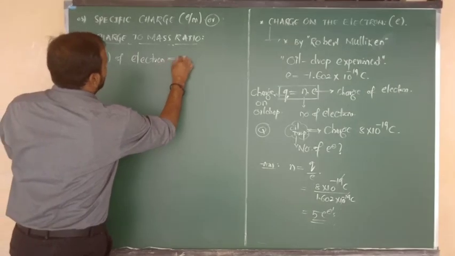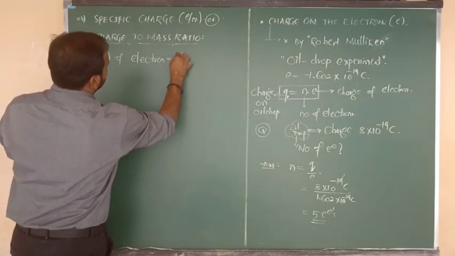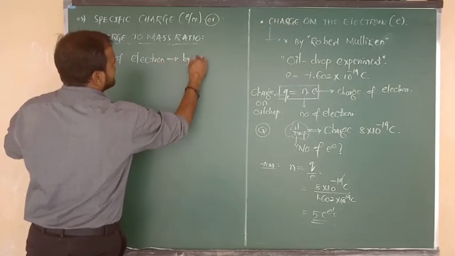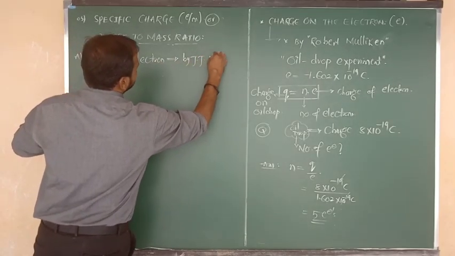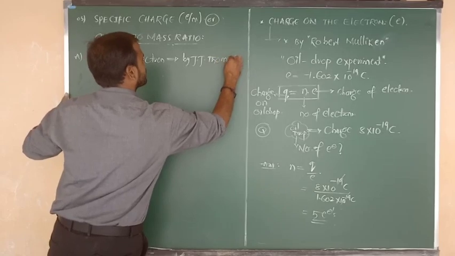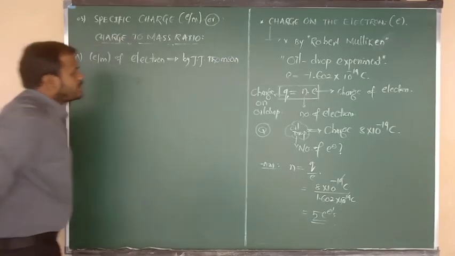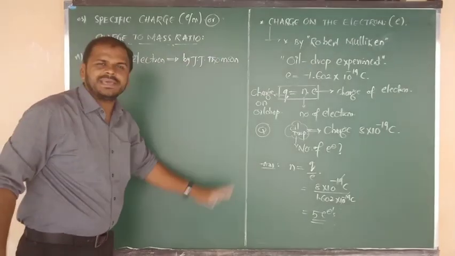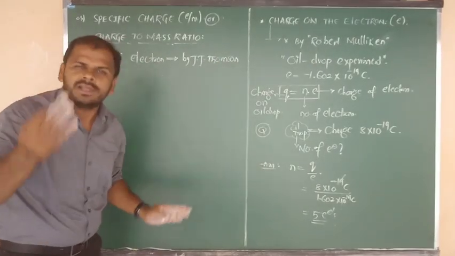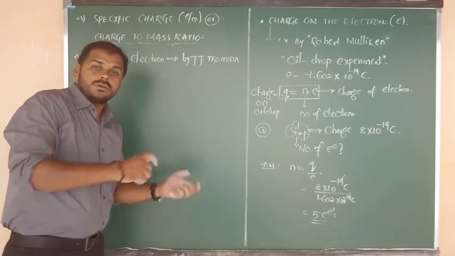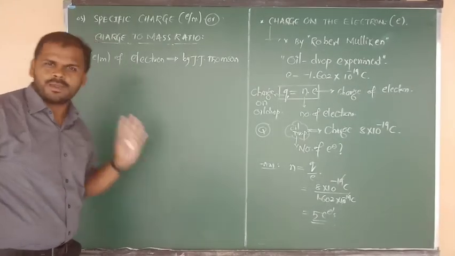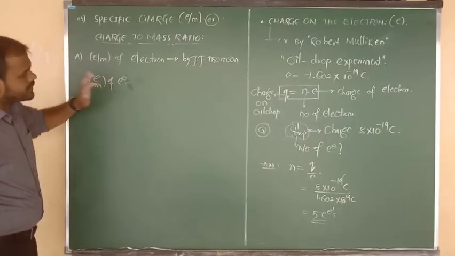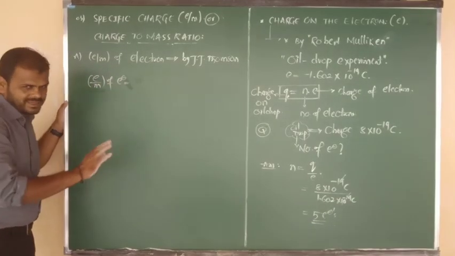The e/m, or specific charge, of the electron is a value calculated by the scientist J.J. Thomson. It is a value determined by J.J. Thomson. How he calculated it, I am going to show you. The electron's symbol is e minus.